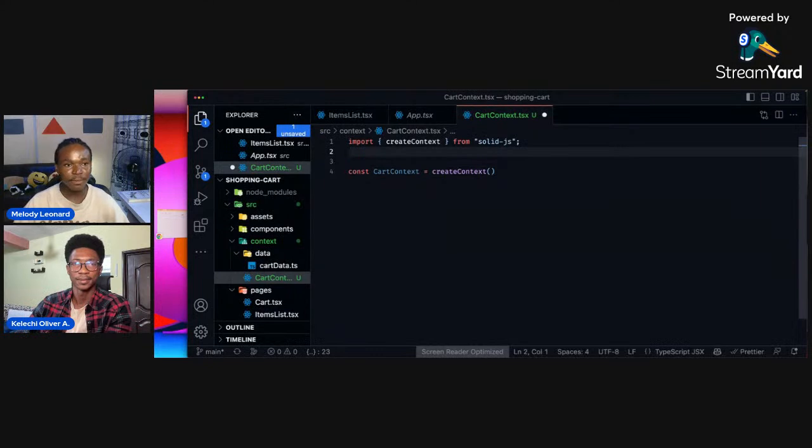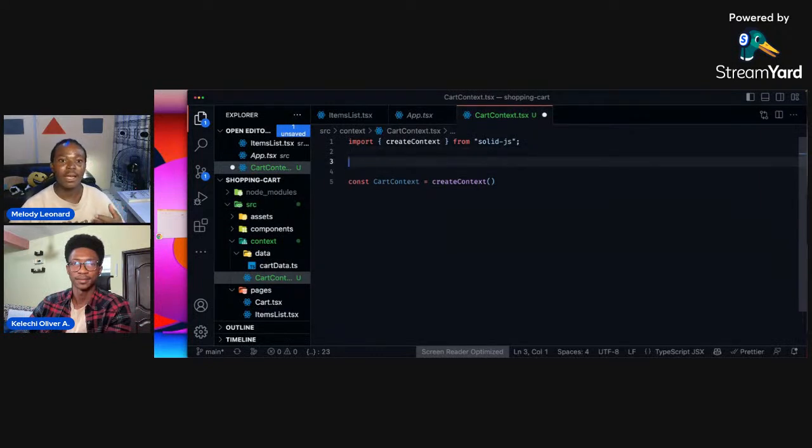One, we want to have an array of items, and we want to have a setter to update that array, right? So you want to have an array of all the items in your cart, and you want to have a setter, something like set items or update item, so that you could add an item to the array, or you could remove an item from the array as well.